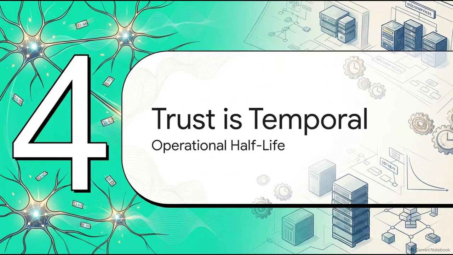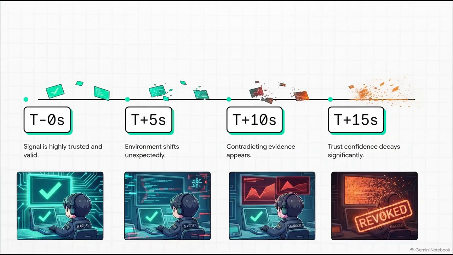Section 4. Trust is strictly temporal. The half-life of operational evidence. This directly attacks a huge mistake in modern cybersecurity, treating trust as a static, permanent state. Think of trust like a VIP backstage pass that just evaporates the second you act suspiciously.